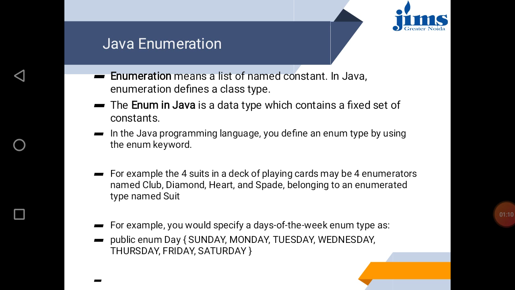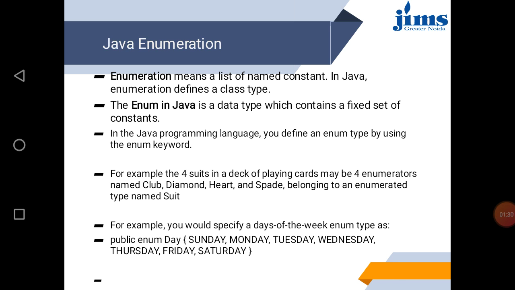So for example, the four suits in a deck of playing cards may be four enumerators named club, diamond, heart, and spade, belonging to an enumerated type named suit.